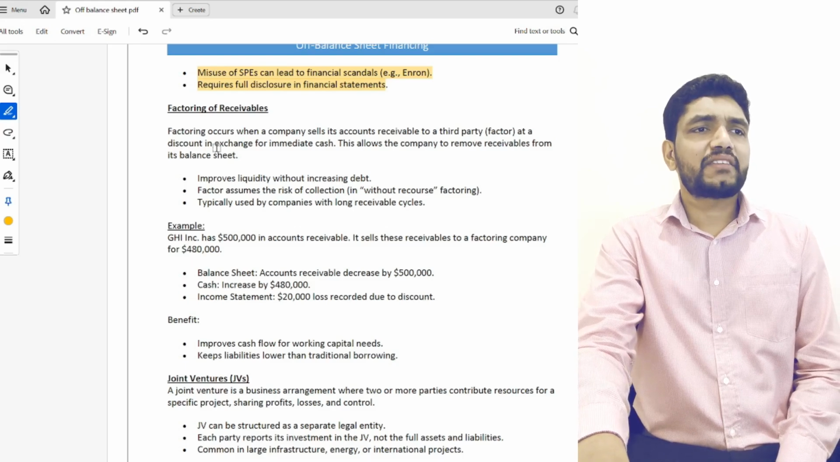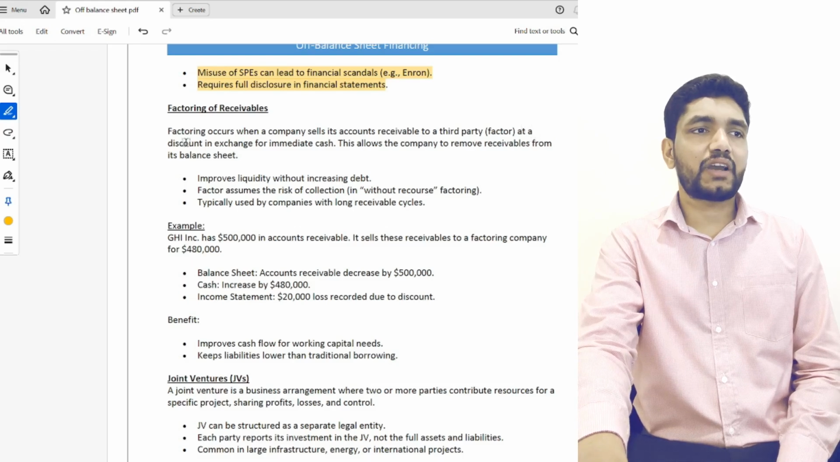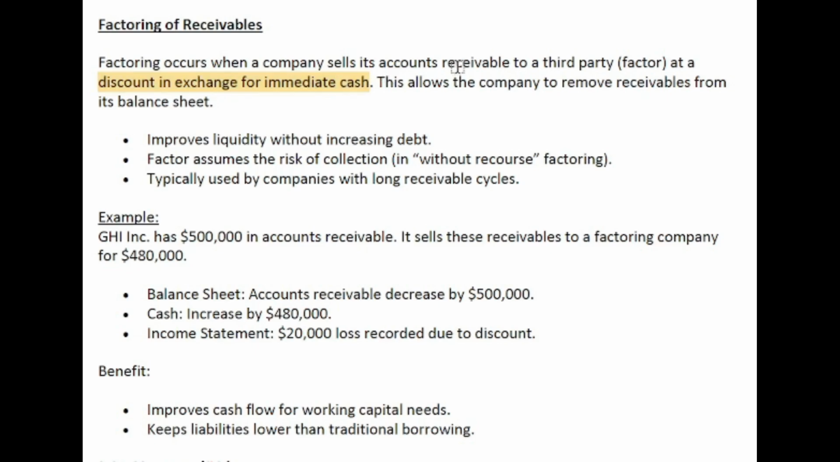So this $10,000 will be the profit or margin for this factor. Factoring occurs when a company sells its accounts receivable to a third party, or what we call a factor, at a discount in exchange for immediate cash. This allows the company to remove receivables from the balance sheet and improve liquidity without increasing debt.